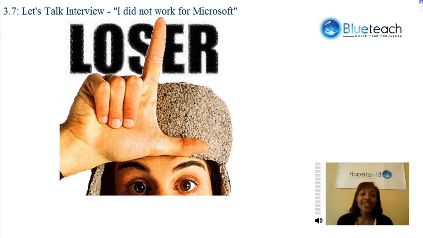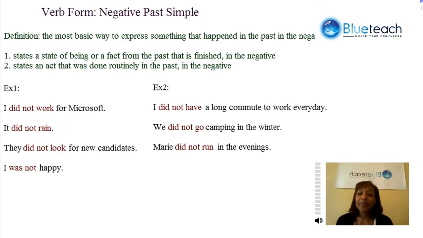We're going to be continuing to look at the past simple, and we're going to look at it in the negative form. Remember that the past simple states a state of being or a fact from the past that is finished, over, done. And we're going to be looking at it in the negative, or it states an act that was done routinely in the past in the negative. Let's check out the first example of a fact or state of being from the past.